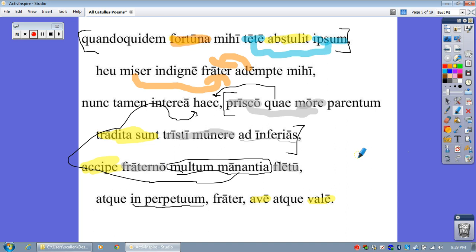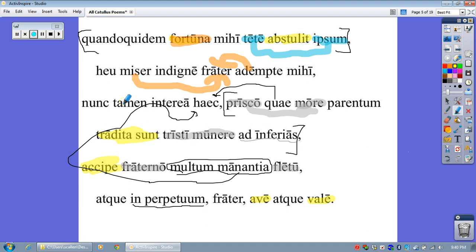Okay. So now, using your glosses, finally we're going to look at the vocabulary, and we can go back and say this. Since fortune has taken, or literally has stolen, in a sense, has stolen you yourself from me, alas, O wretched brother, having been taken away unfairly from me.